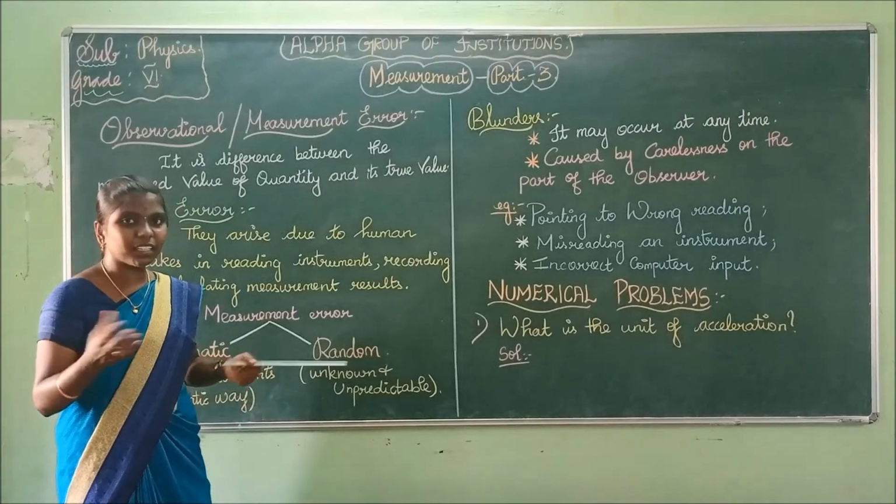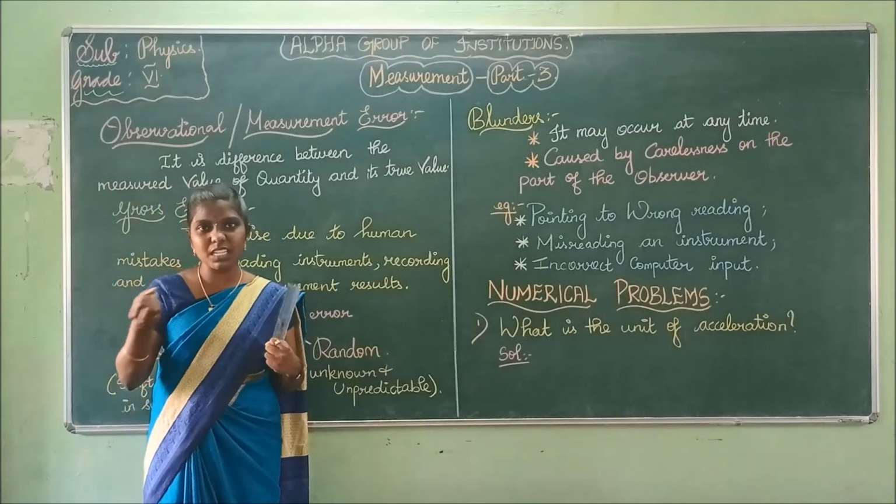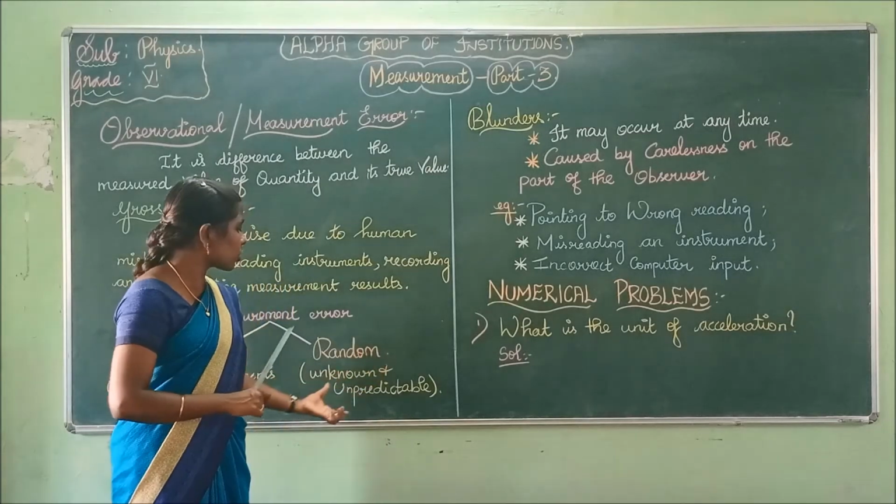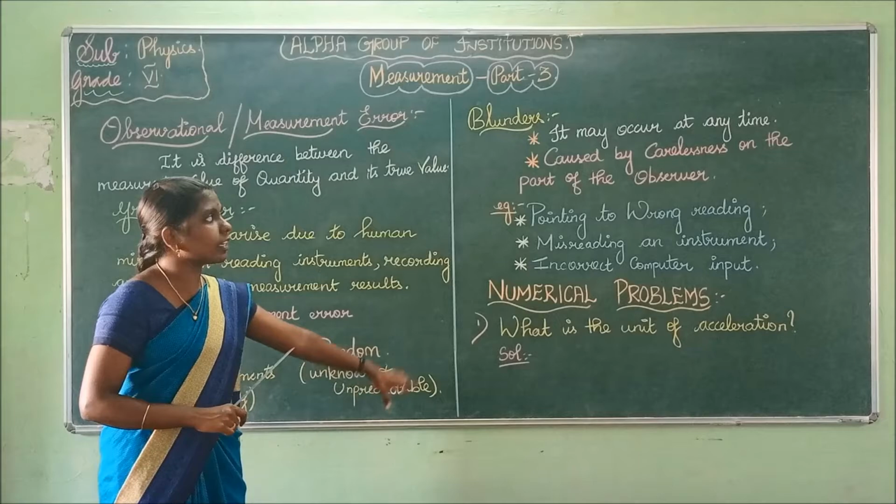Random error is what occurs while doing the experiment. Some silly errors will occur. Those errors are called the random errors. These random errors are unknown and unpredictable.